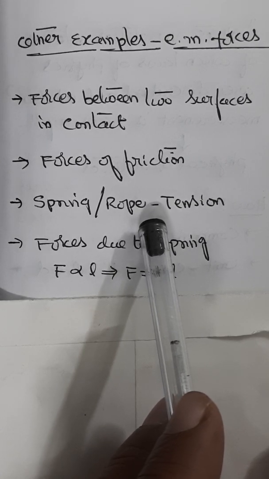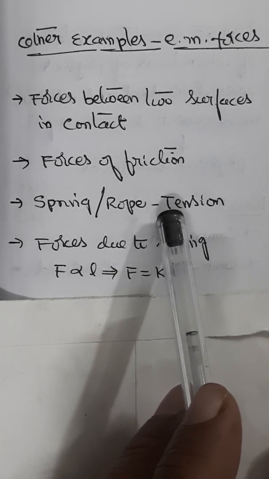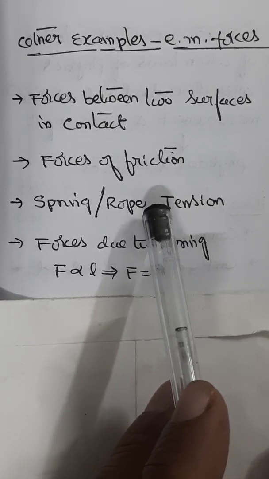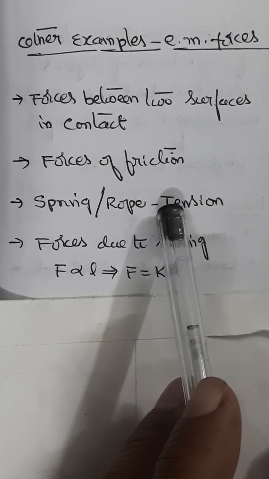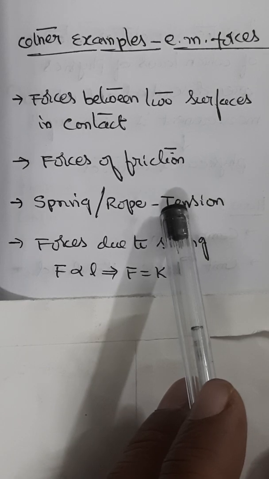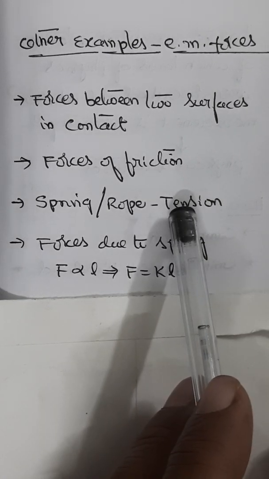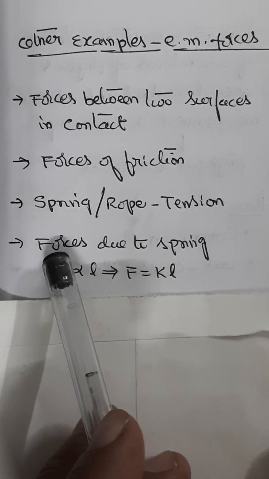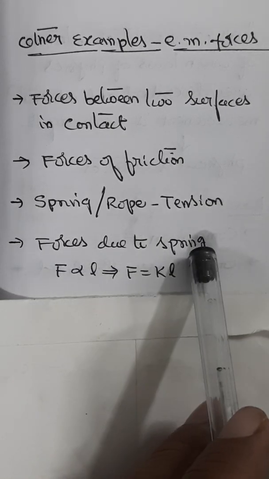So the resultant of these forces is the force exerted by the string on the block that supports the block. So in fact, a string or a rope under tension exerts electromagnetic forces on the bodies attached at the two ends to pull them.